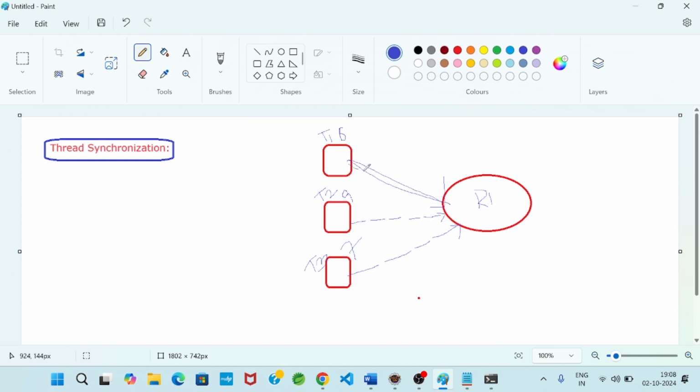When T1 is executing by taking R1, if R1 is locked by T1, then any higher priority thread, T2 and T3, that wants to access R1 cannot access it.